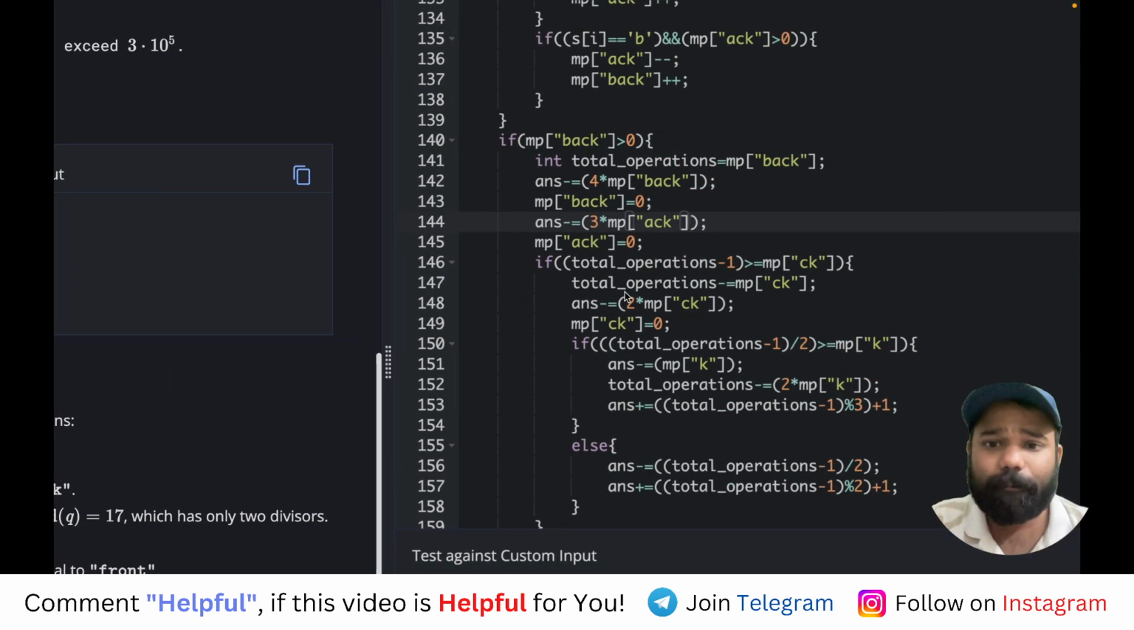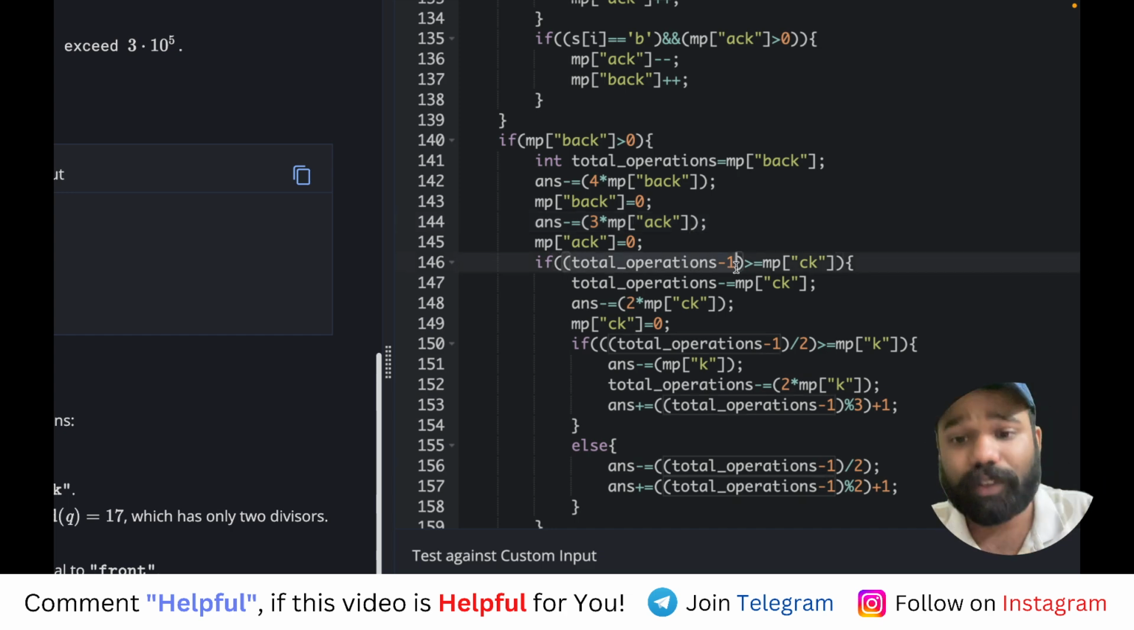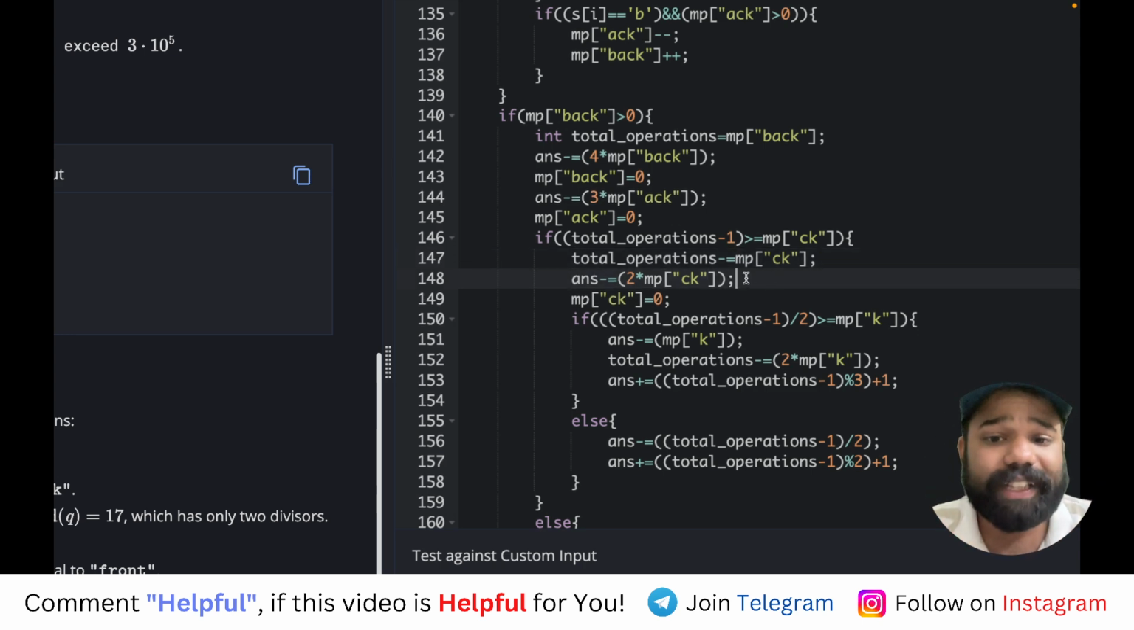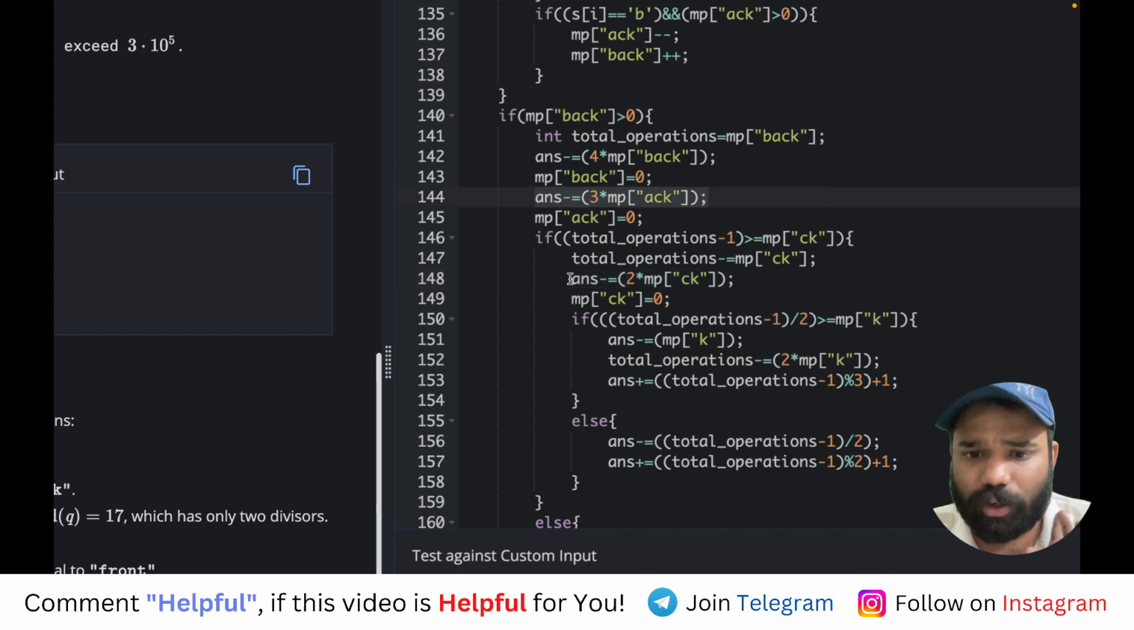So if you will see, if my total number of operations minus 1 is greater than the count of CK, that means that we can also perform operation with CK. So what I will do, I will subtract that much number of operation, because if there are 5 CKs present, that means it needs 5 operation to get removed. That will be removed, and in my answer also 2 into CK, because CK subsequences are gone, each CK is of size 2, just like we did here also.